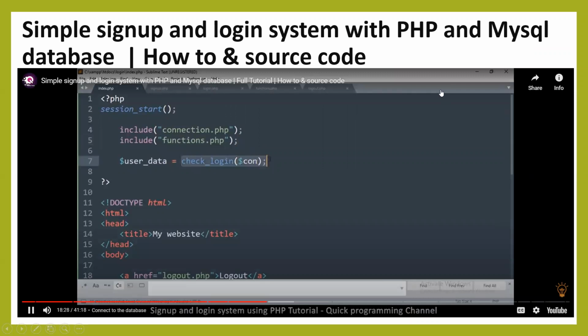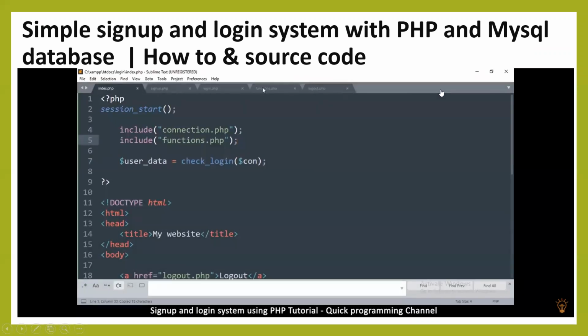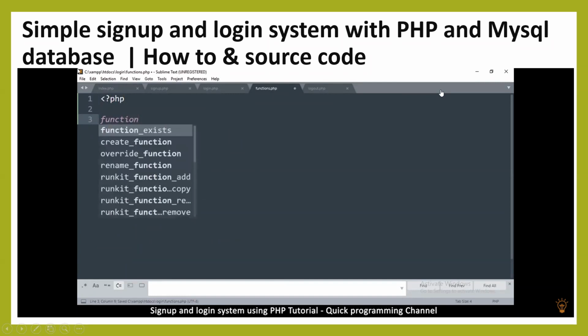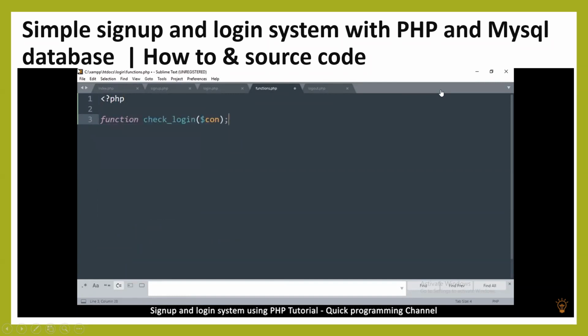But since we don't have this function yet, let's create it in functions. So here I'll put some PHP tags. We don't need to close them since there's no HTML in here. I'll simply say function and paste that, remove the semicolon. So this is our function. It's going to check if a user is logged in. Okay. So how do we do that?